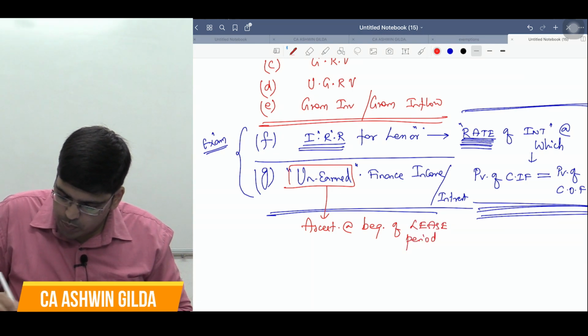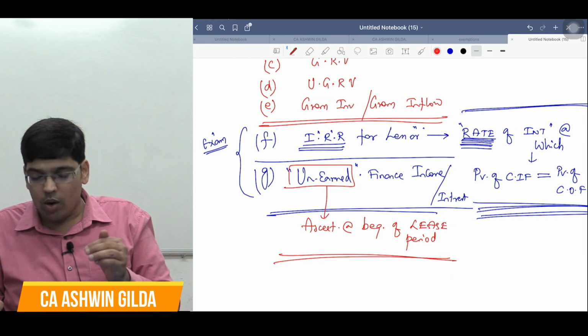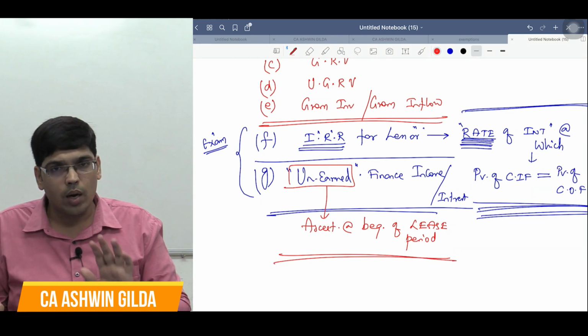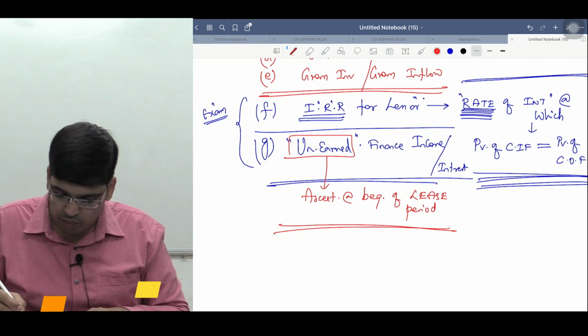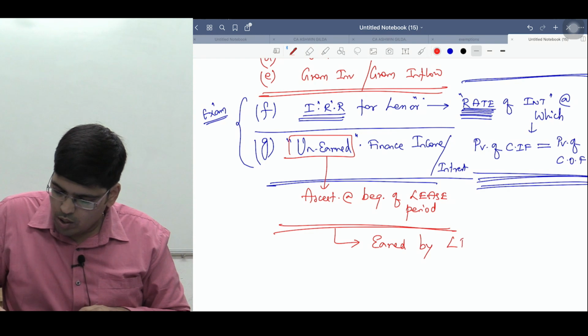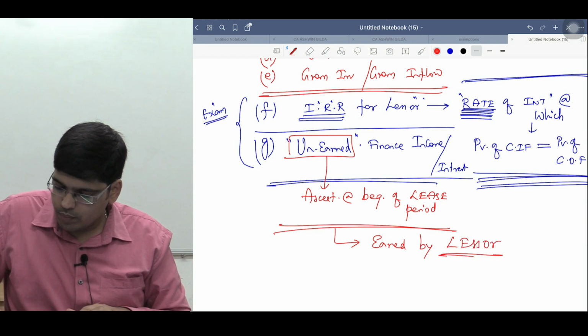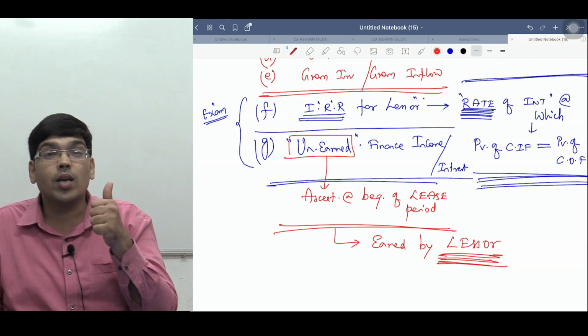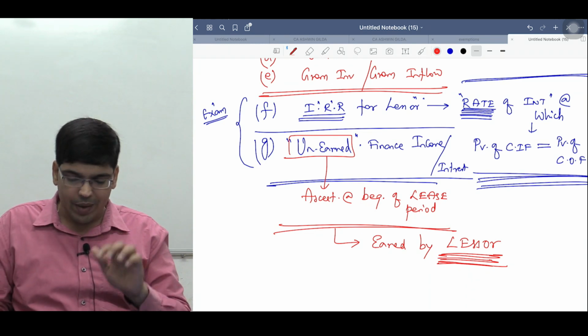ये हम लोग बिगिनिंग ऑफ द लीज पीरियड में समझ रहे हैं. Thereby this is called nothing but what, sir? Unearned finance income. Who is earning this? Obviously this is earned by lessor. हमें क्लियर सर? ये कौन कमा रहा है? लेसॉर कमा रहा है. हमें क्लियर सर?